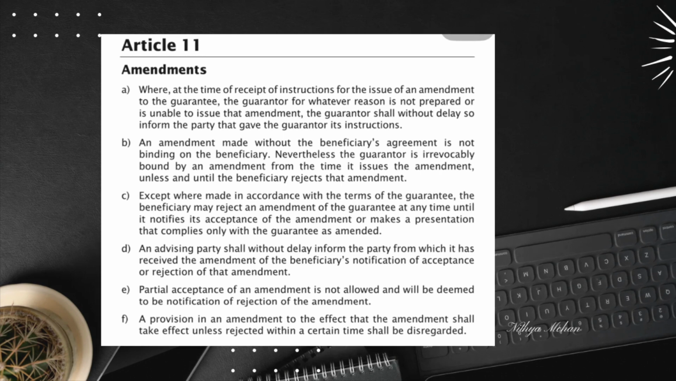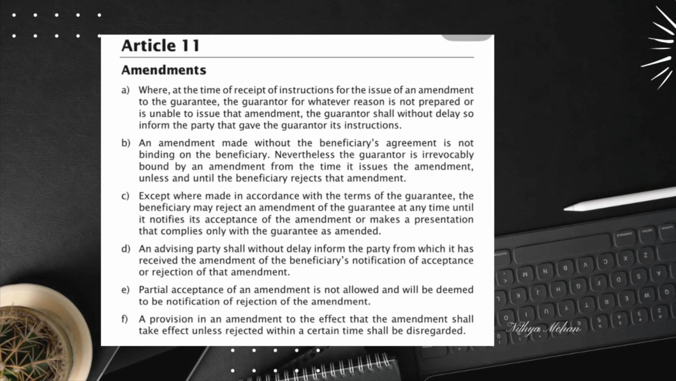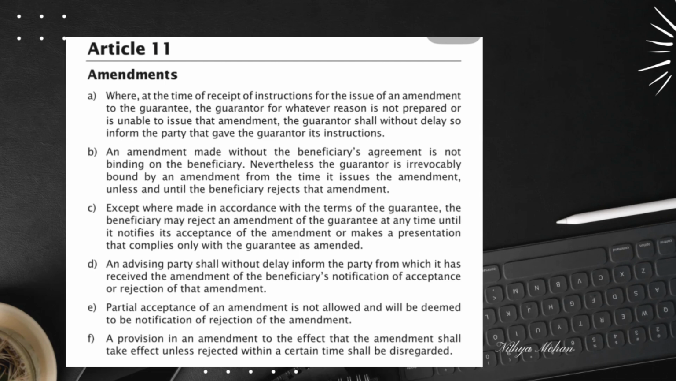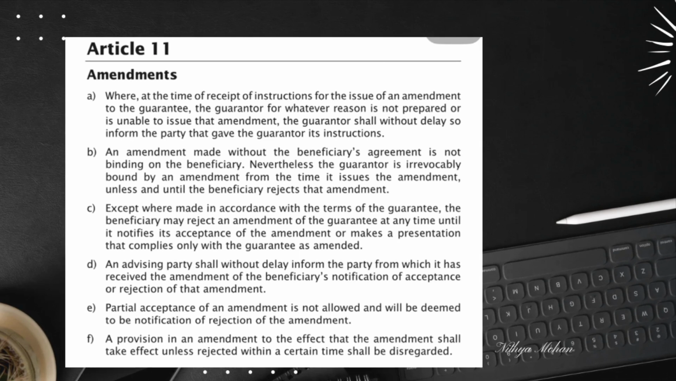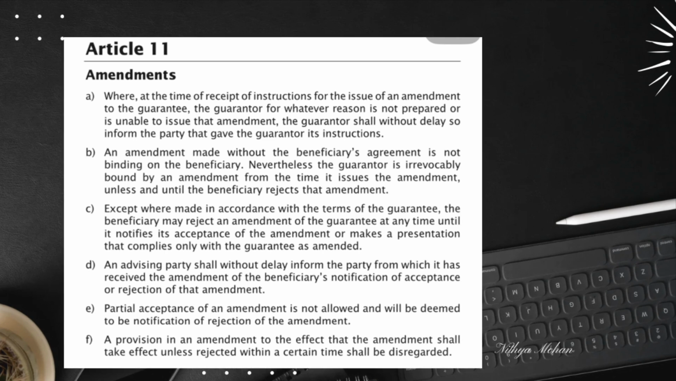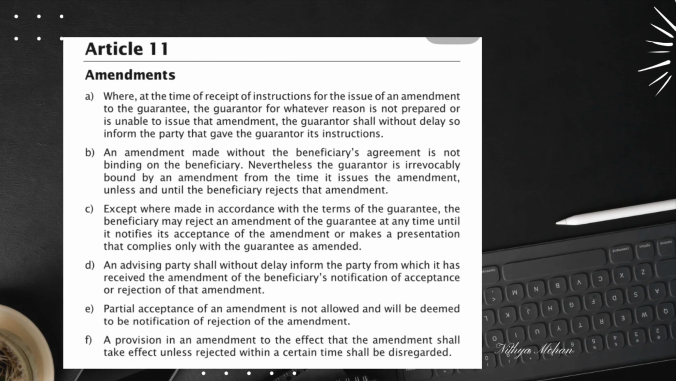Amendments to guarantees are common in trade finance, but they come with specific rules and obligations for all parties involved. Let's break it down step by step. First, what happens if a guarantor cannot or is unwilling to issue an amendment? According to Article 11E, the guarantor must notify the party that gave the instruction for the amendment without delay. This ensures transparency and avoids unnecessary delays in the transaction.